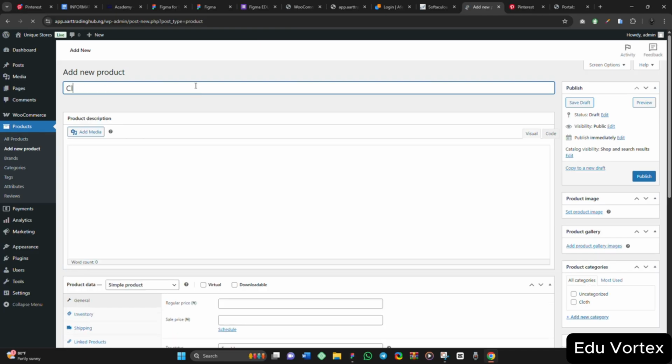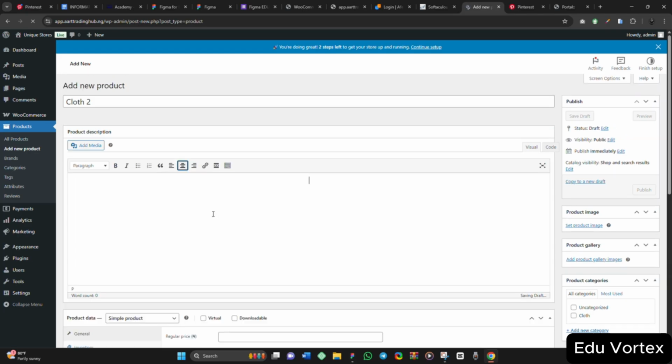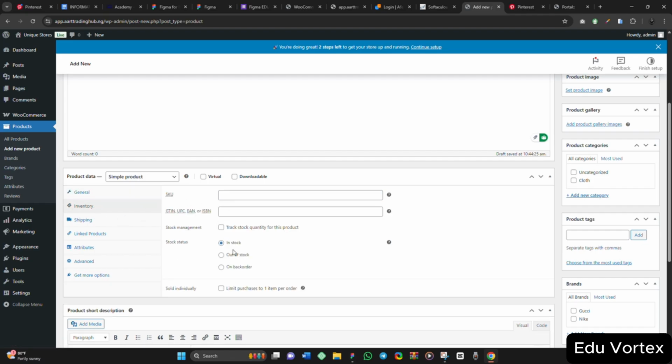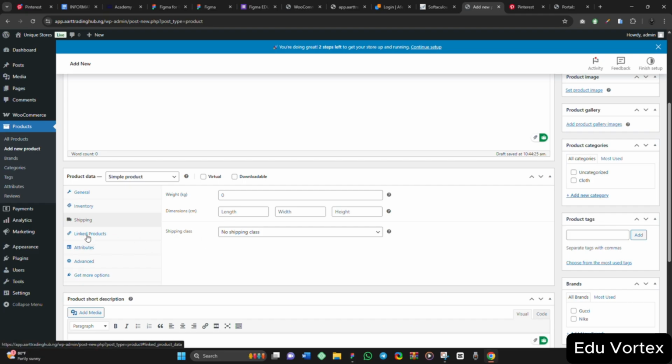So I will do clothes too. I will not put any description this time around. The price, I will just put this. I am not on sale now, so I will not put any sale. I will put taxable here, I'm changing it so you can see. For this tax, I will put standard. The inventory here, I will not put anything, in stock I will leave it, and the shipping I will leave it.